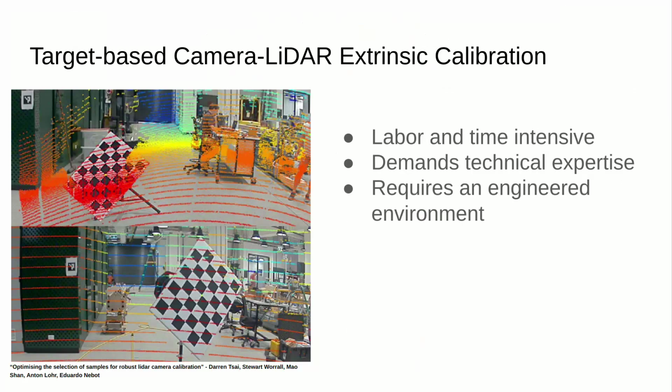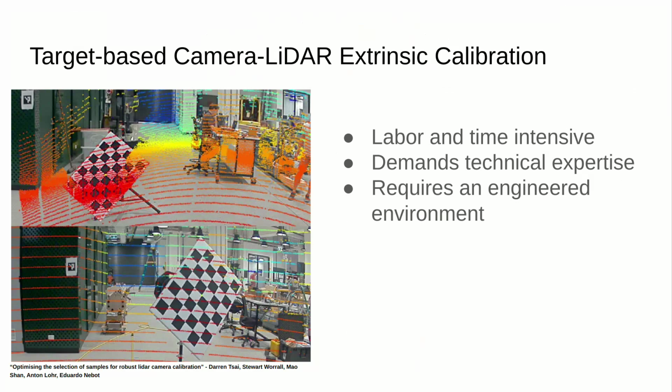There are many existing target-based camera-LiDAR extrinsic calibration methods which use checkerboard targets or other 3D targets to provide common, correspondent, easily identifiable geometric features in both camera and LiDAR sensors. However, these are labor and time intensive, often demand technical expertise, and require an engineered environment, which prohibits their use for online applications for robots or vehicles that operate in the real world.